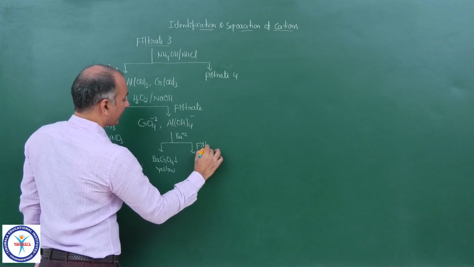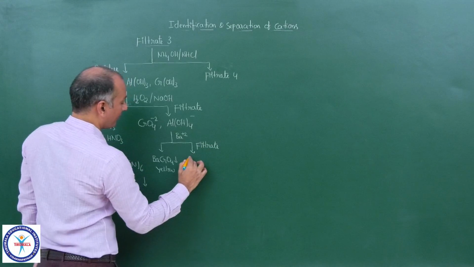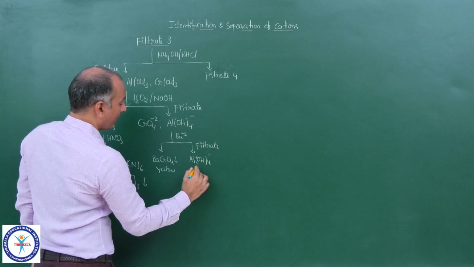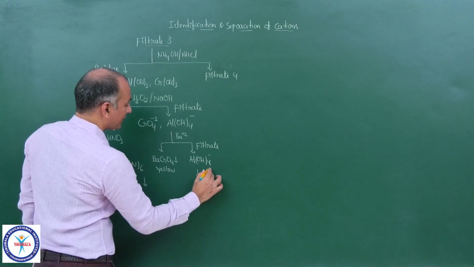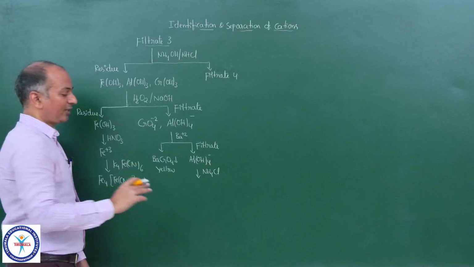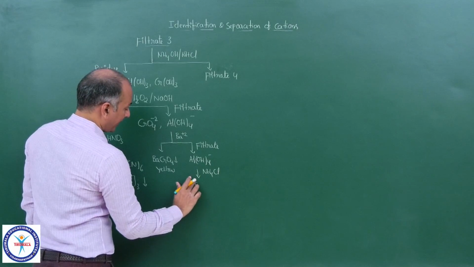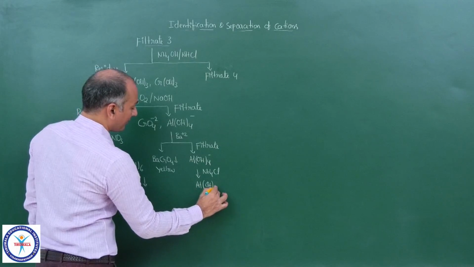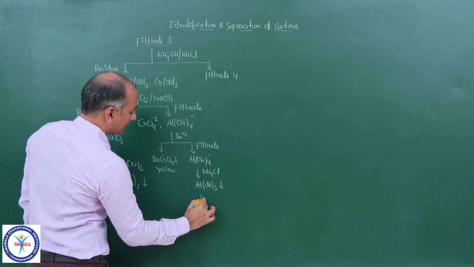That filtrate contains Al(OH)4-, and to this if you add NH4Cl, slight acidification, then you will get Al(OH)3 PPT, a white gelatinous PPT.